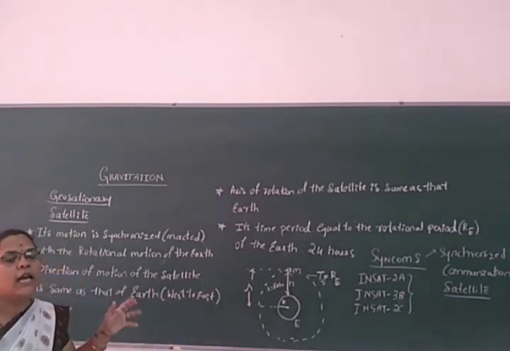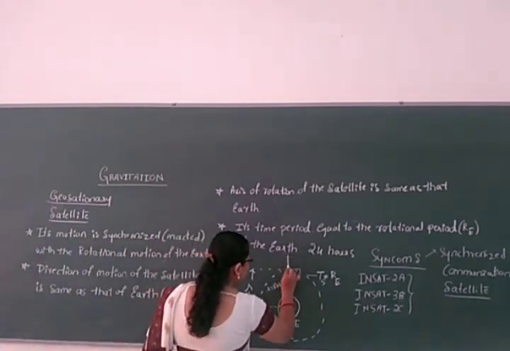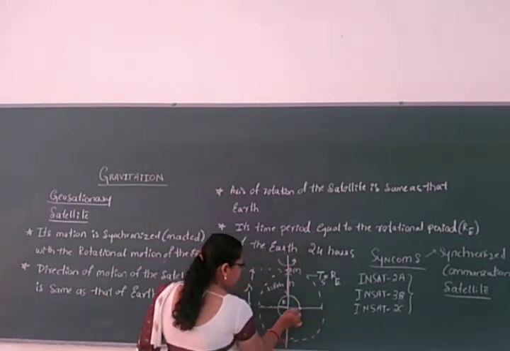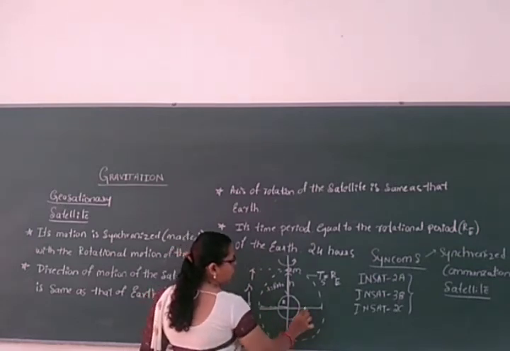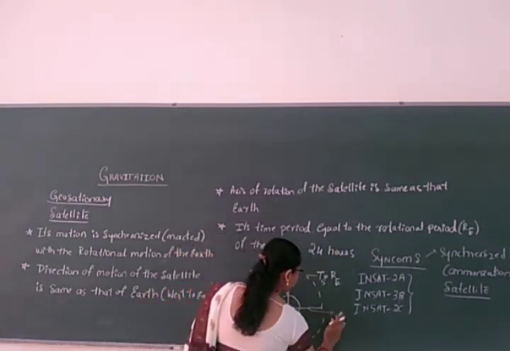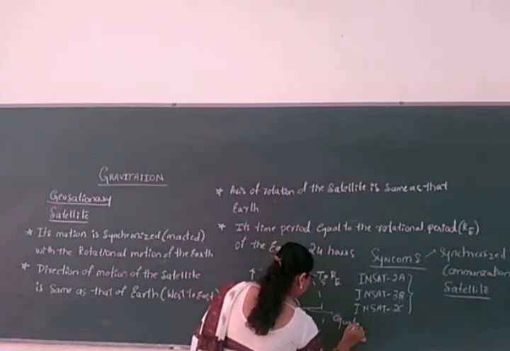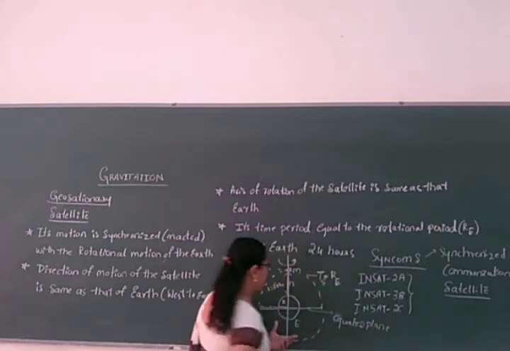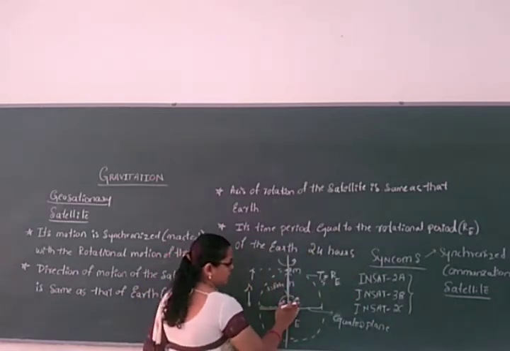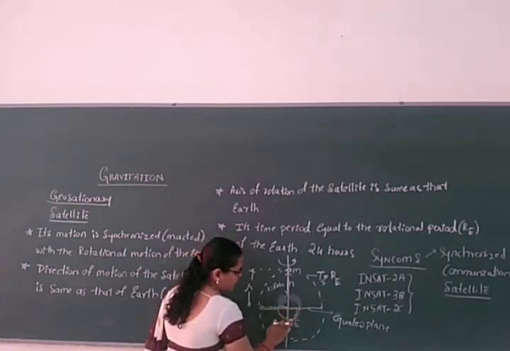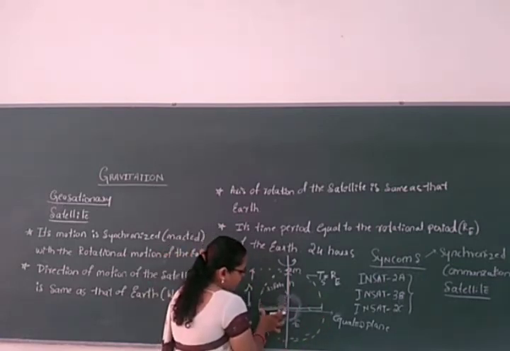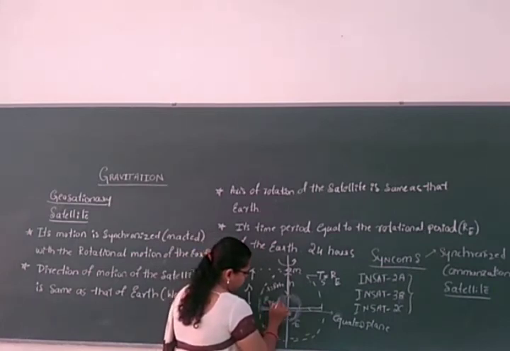Now the point comes here, what is the equatorial plane? See here, if you consider this as the axis of rotation, the whole part, whatever we are seeing, this is the equatorial plane. So as we know, if you consider this as the earth, this is one part of the rotation. This part is called the equatorial plane, right? Only this part is equatorial.